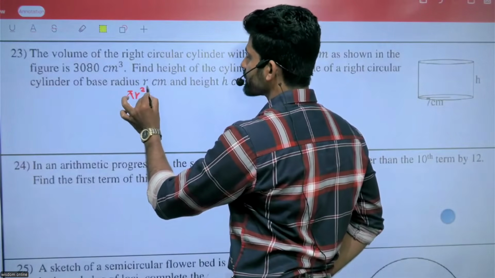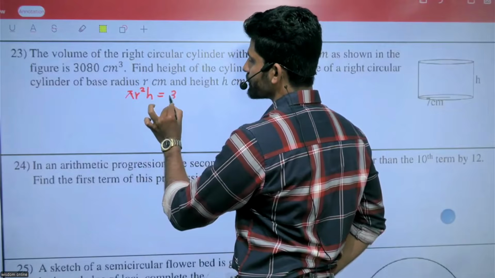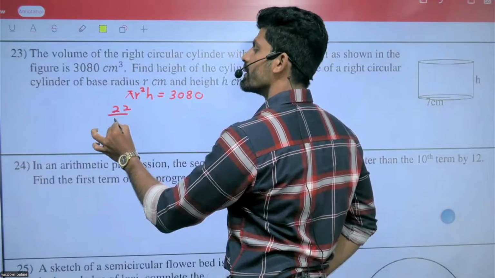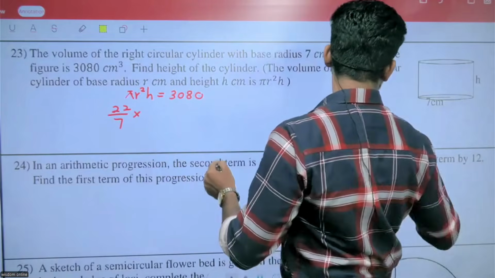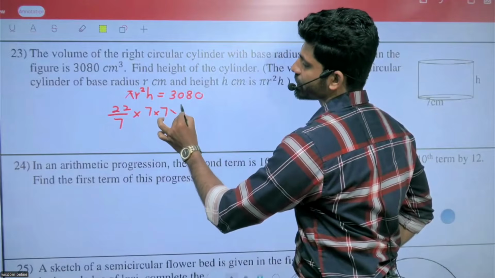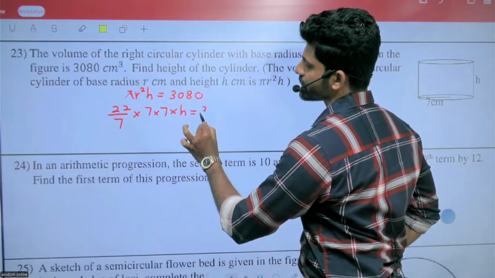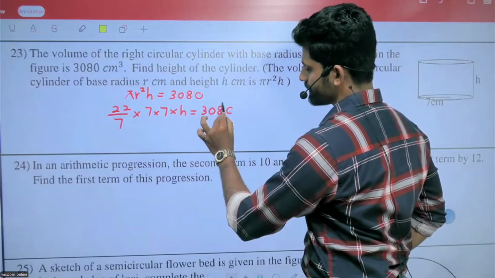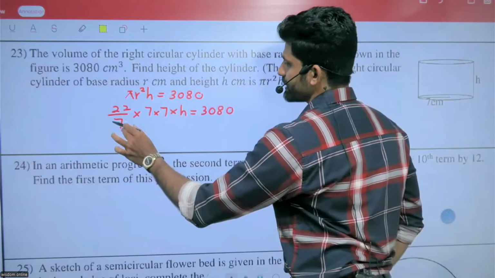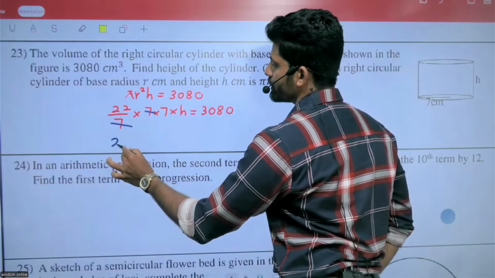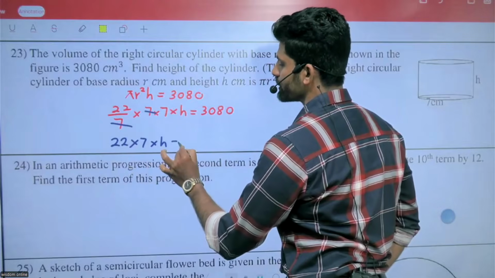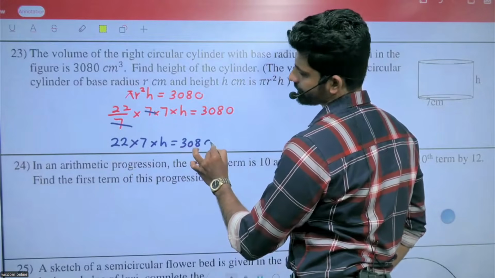Pi r squared h equals 3080. With pi as 22 over 7 and r as 7, we get 22 over 7 into 7 into 7 into h equals 3080. The 7 and 7 cancel out, so 22 multiplied by 7 into h equals 3080.